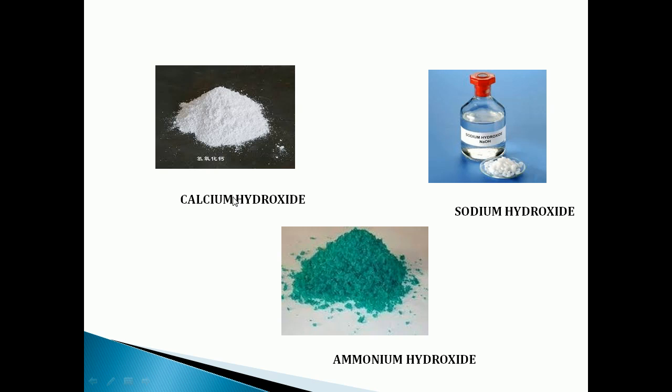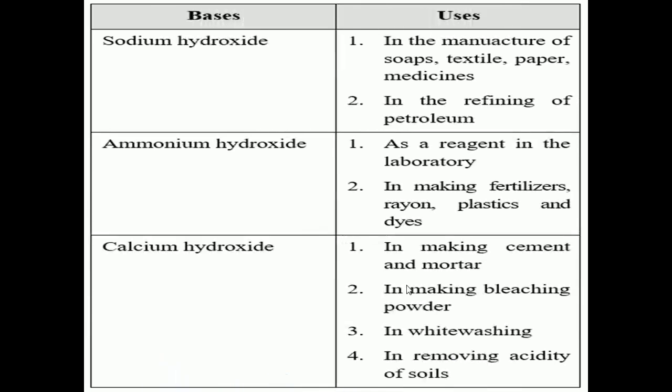Here you can see the examples of bases: calcium hydroxide, sodium hydroxide, ammonium hydroxide. So what are the examples of bases? Calcium hydroxide, sodium hydroxide, ammonium hydroxide.